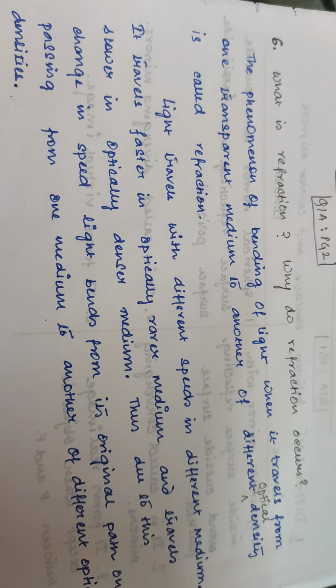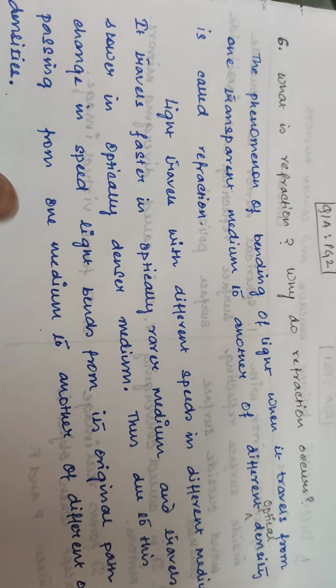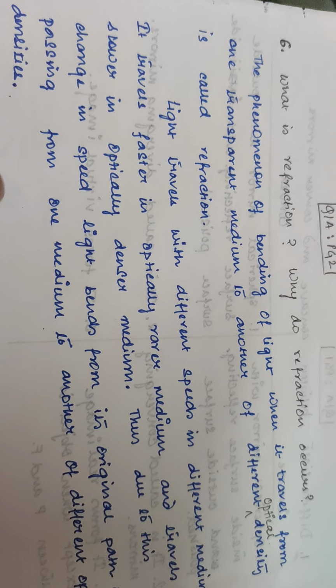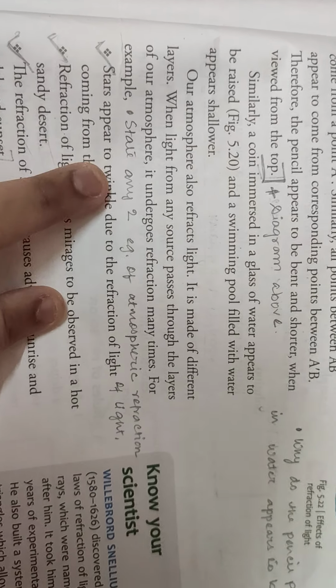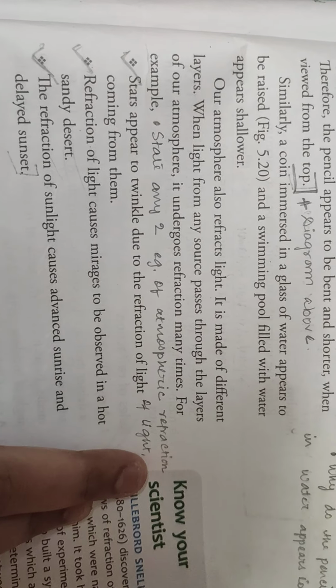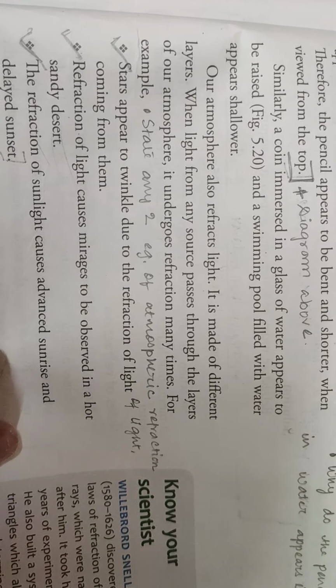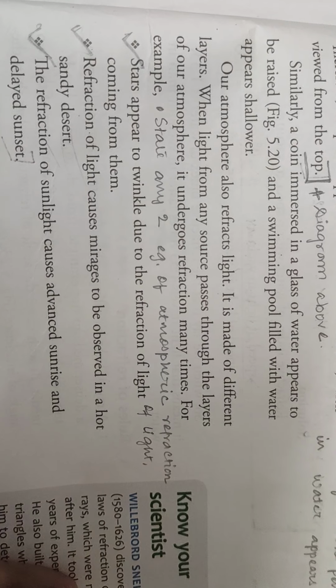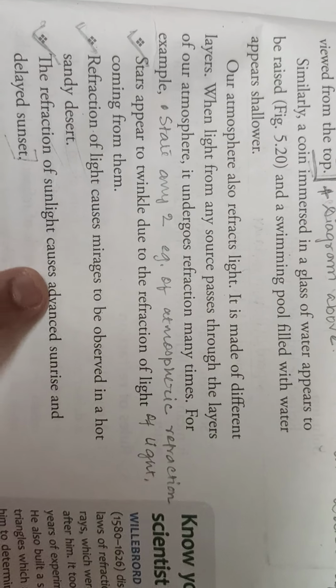Now this is not an example of atmospheric refraction of light. Some of you have written this part as an example of atmospheric refraction of light, but this is not the example. These are the examples I've mentioned in the book. Atmospheric refraction of light examples: stars twinkle, then refraction of light causes mirages. And some of you have written refraction of light causes sunrise, sunset.